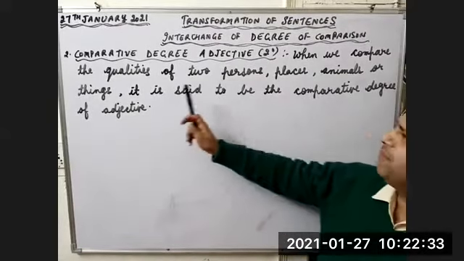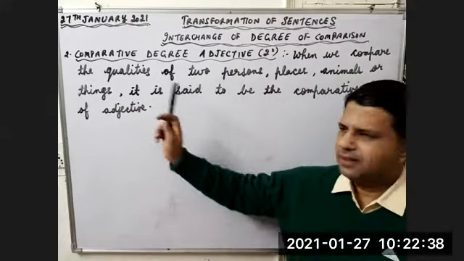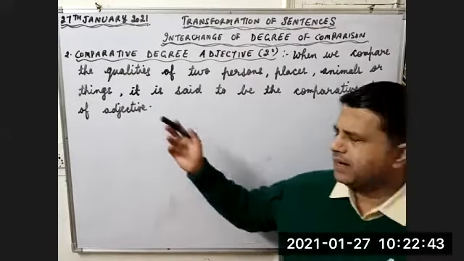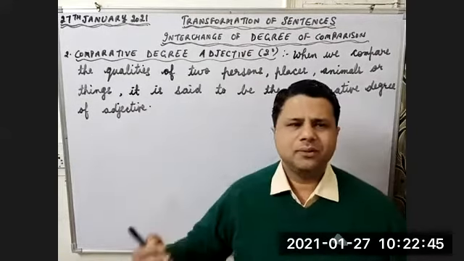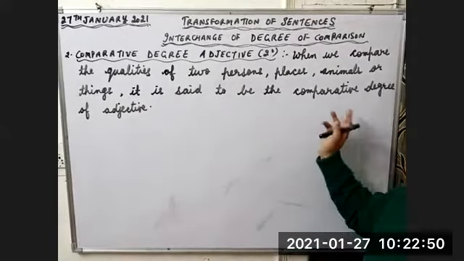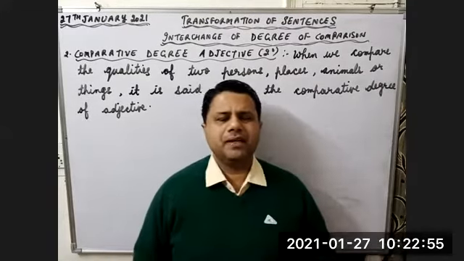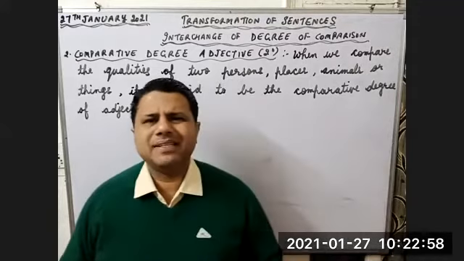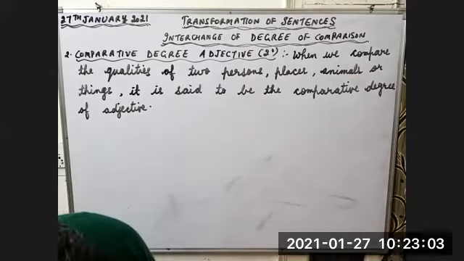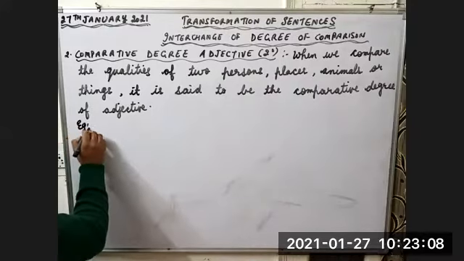When we compare the qualities of two persons, places, animals, or things, there can be more things. Like you can talk about two situations, two circumstances, two ideas. It is said to be the comparative degree of adjective. This is the definition of comparative degree. Now let's see some examples. Let's compare. Let's do some examples.